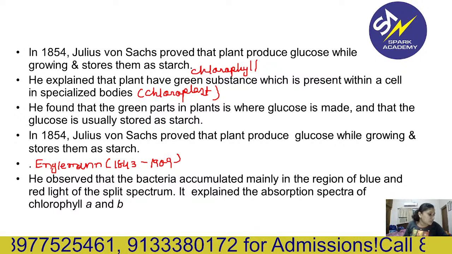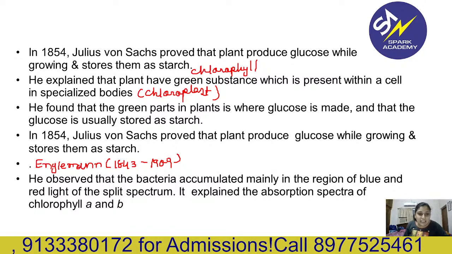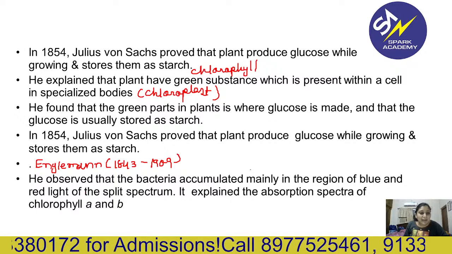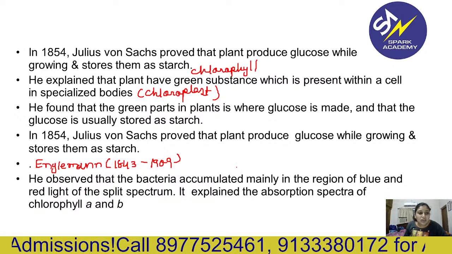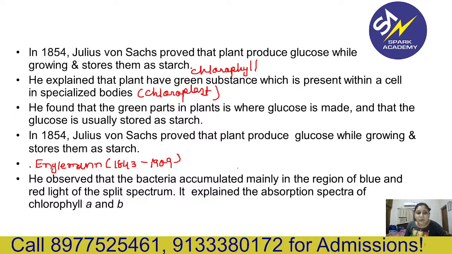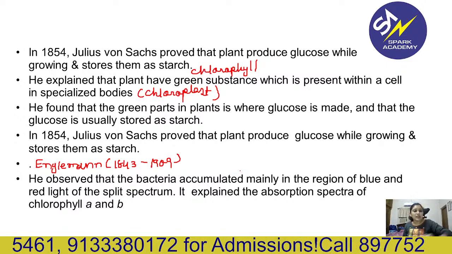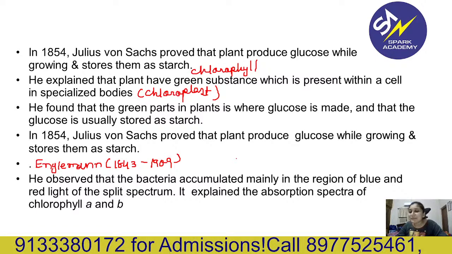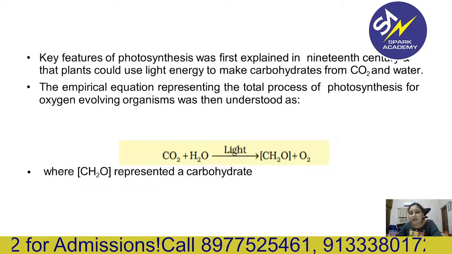So he used the algae Cladophora and the spectrum, and then he concluded that the bacteria accumulated mainly in the region of the blue and red light of the split spectrum, and it explained the absorption spectra of chlorophyll A and B. So this is how he explained that the absorption spectra of the chlorophyll pigment is in the blue and red region.